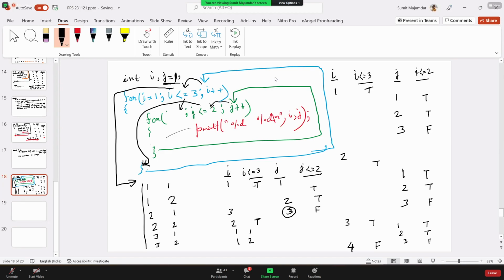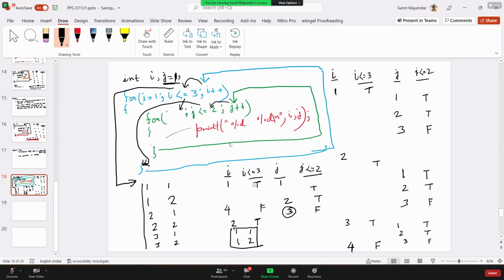Yes, sir. The outer loop condition is true. As the outer loop condition is true, it will once again enter into that outer loop body. Here, no initialization of J. So J will remain 3 and it will take that value, and this condition will also be once again false. So it will not enter into the inner loop. Then it will go back to the I updation part. I will be 4. The condition will be false then. And finally it will come out of the outer loop, generating the output 1 1 and 1 2.